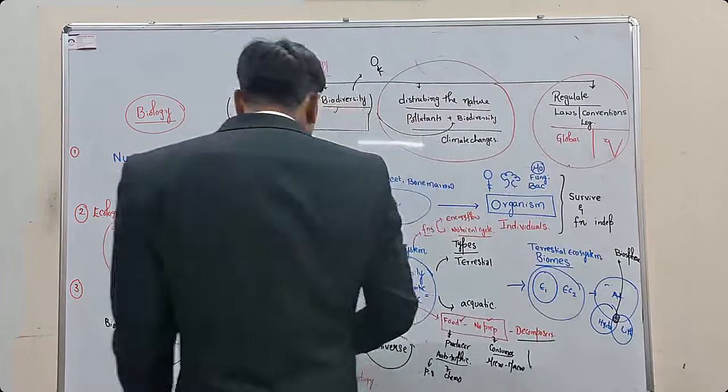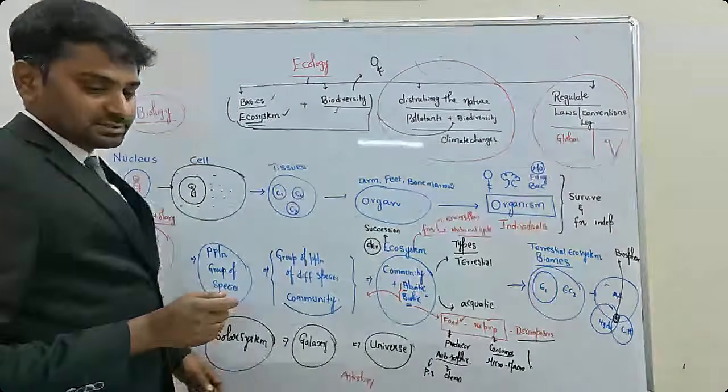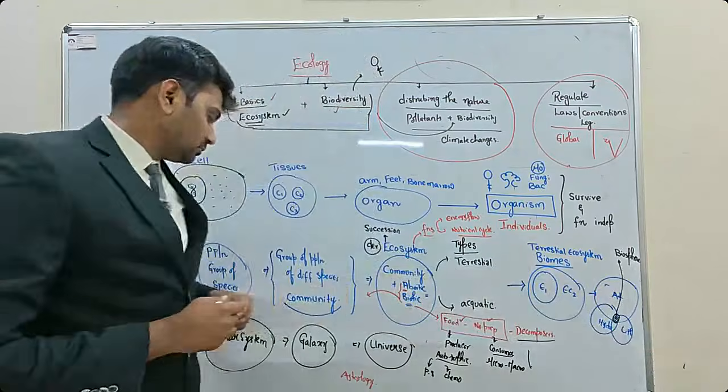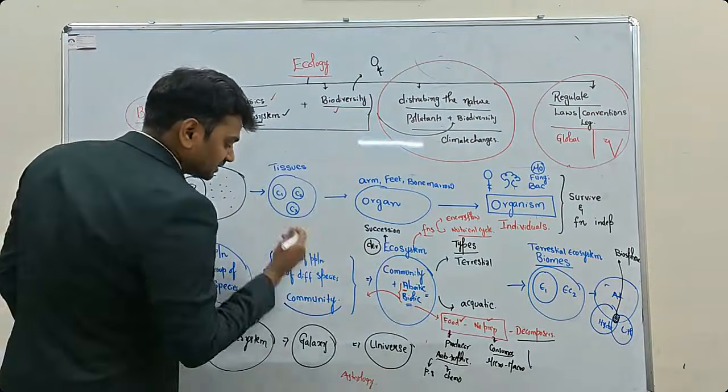Community is nothing but a group of populations of different species: different plants, insects, birds, trees, microbes. So a group of populations of different species is called a community.